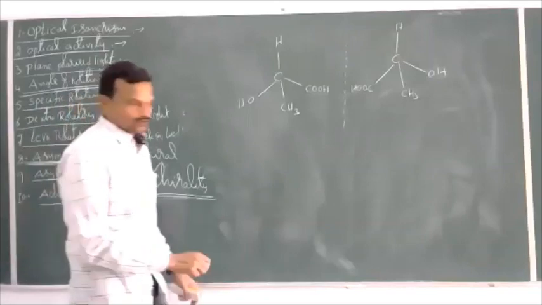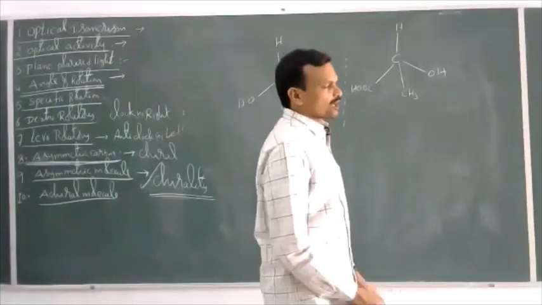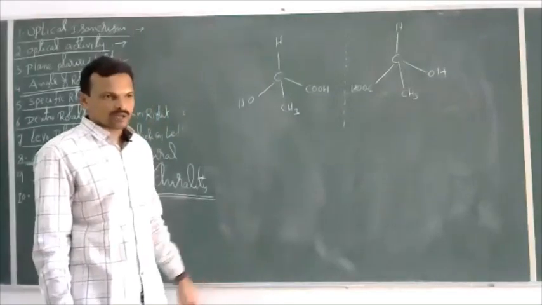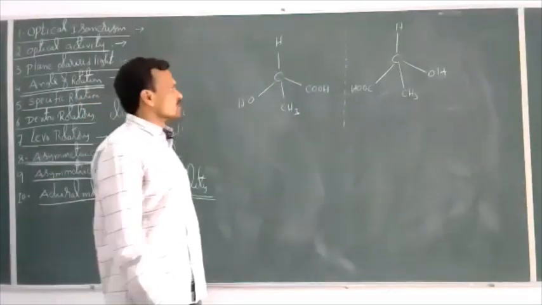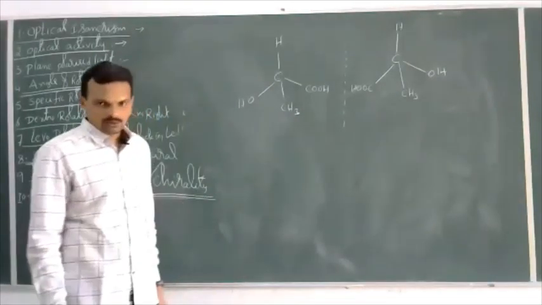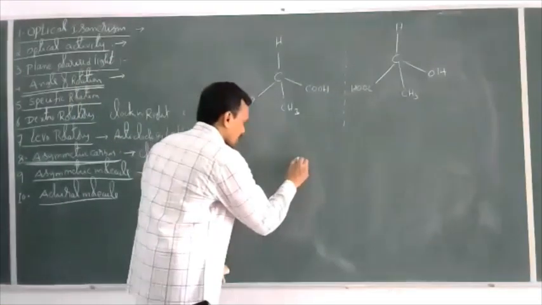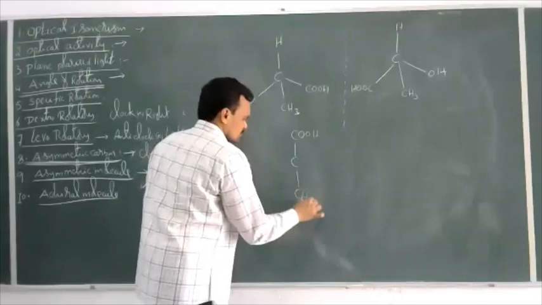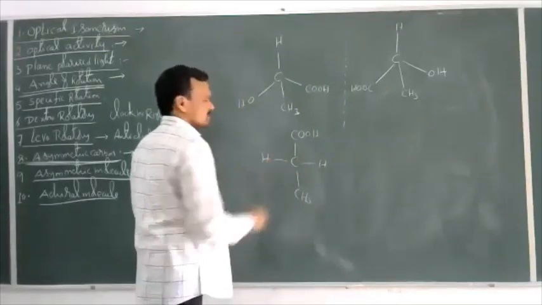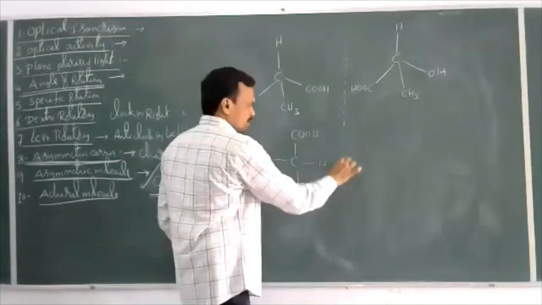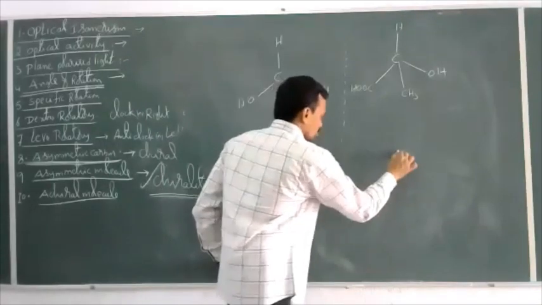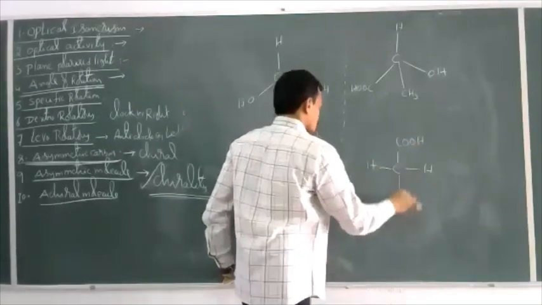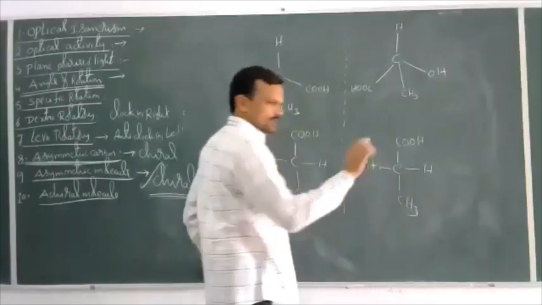An achiral molecule means a molecule that is superimposable on its mirror image. For example, if you take a compound like this, COOH, CH3, H. If you take the mirror image of this compound, then what you will get here? COOH, H, and CH3.